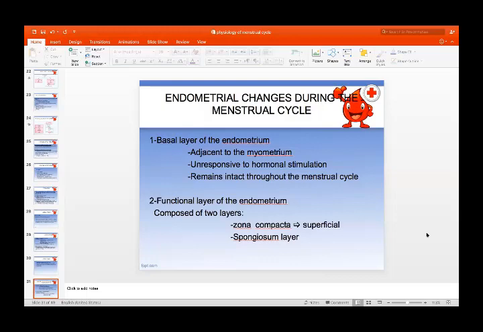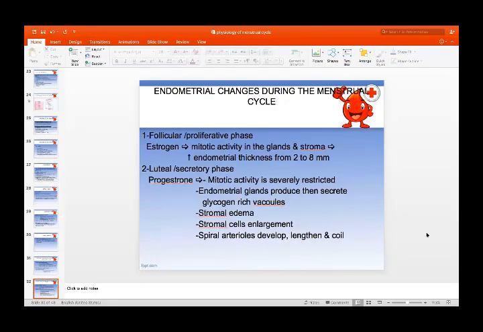Now the functional layer of the endometrium is composed of 2 layers, zona compacta and zona spongiosa. So the middle layer is the zona spongiosa, and the innermost layer is zona compacta, which is the superficial layer. Now the endometrial cycle has the proliferative phase, ovulation, and then the secretory phase.